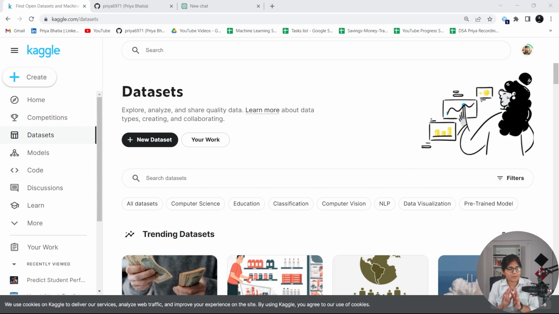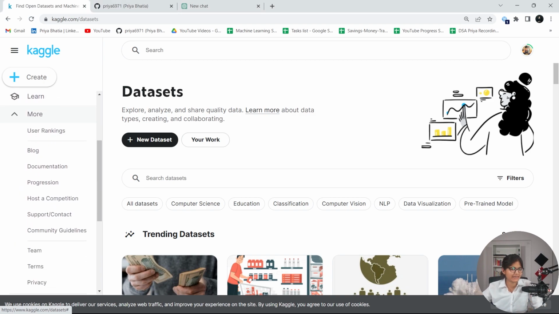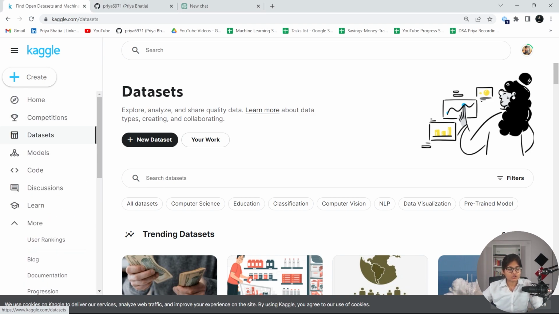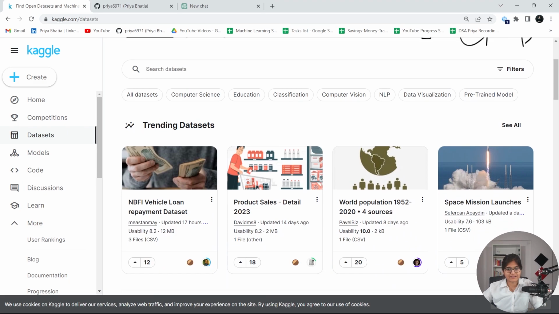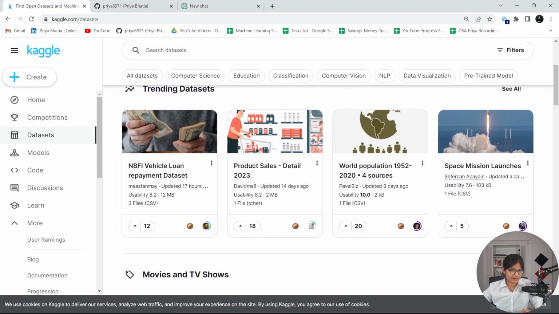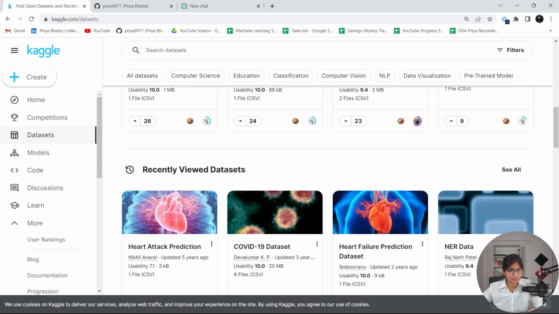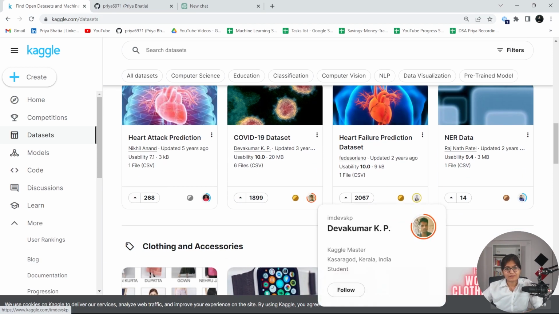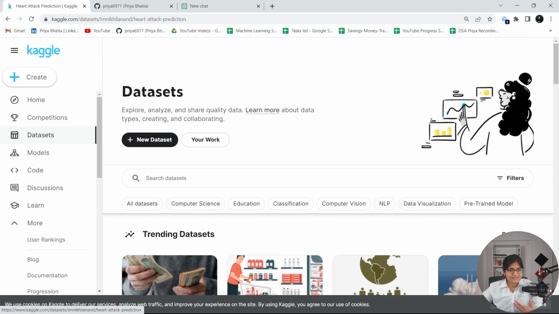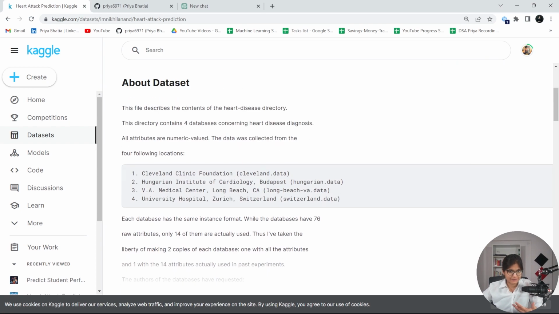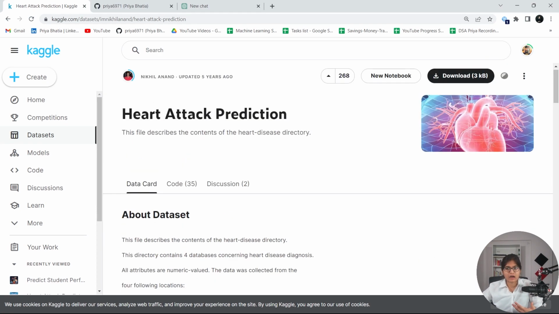Once you sign up on this platform, you will see a home page, then competitions, datasets, models, code, discussion, learn, and many more things. If I show you the dataset part, you can see there are a lot of datasets available on this platform. For example, if you want to see the heart attack data, you can download that data and perform any other task on top of that.